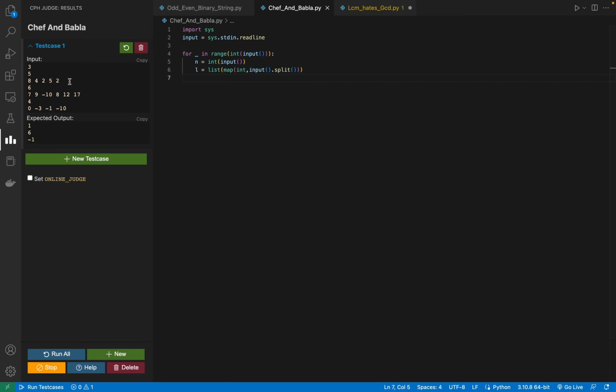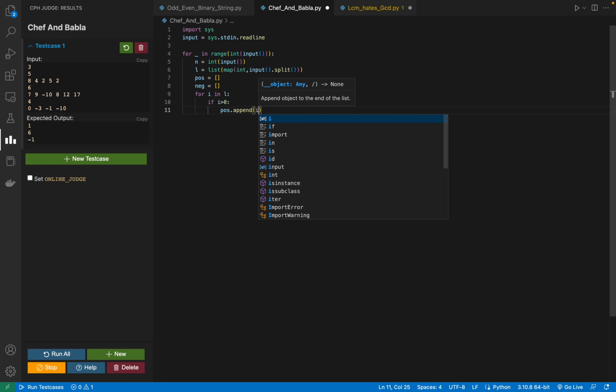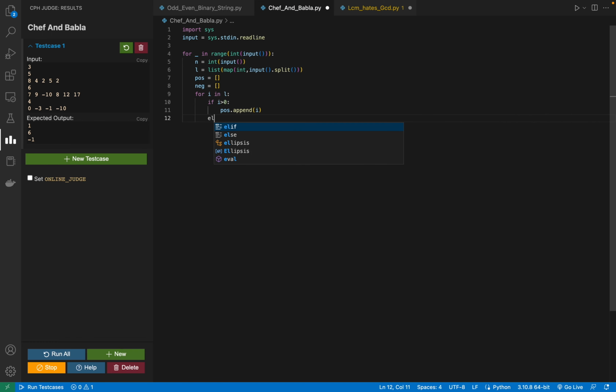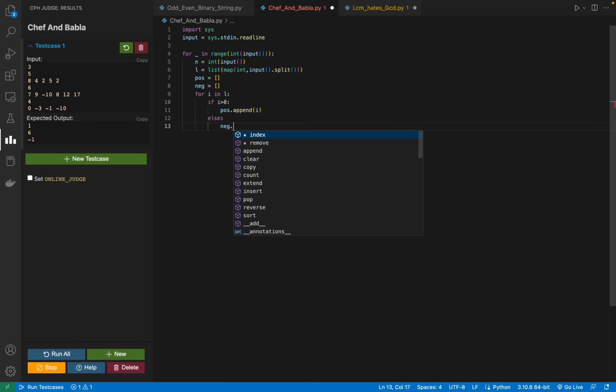Okay, and now I can separate my positive and the negative numbers. So I'm going to say something like this: positive and negative. And for i in L, if i is greater than 0, then positive dot append i. Else I'm going to append it to negative, so negative dot append i.